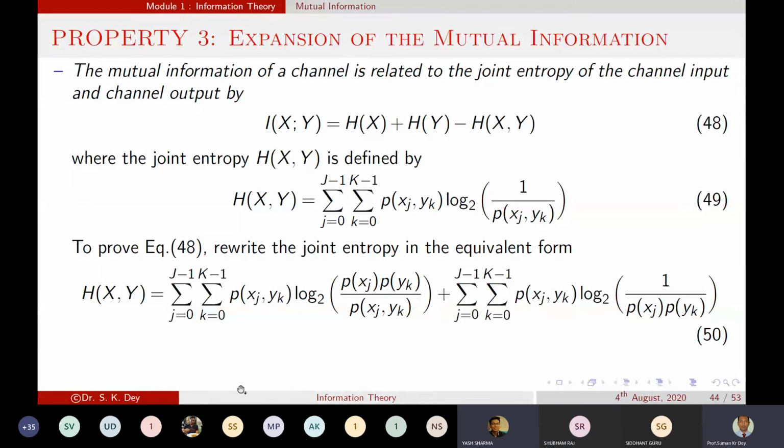Because when there is a logarithm summation, that is basically multiplication. So basically what will happen, these two terms and these two terms will be cancelled. So the remaining will be the same. Yes, okay. So now next,